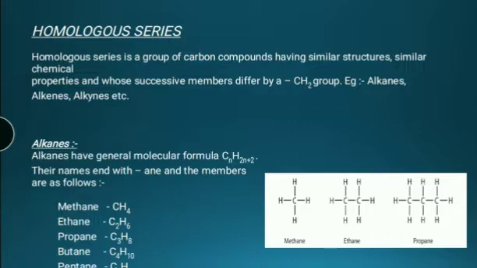Homologous series. A homologous series is a group of carbon compounds having similar structure, similar chemical properties, and whose successive members differ by a CH2 group.